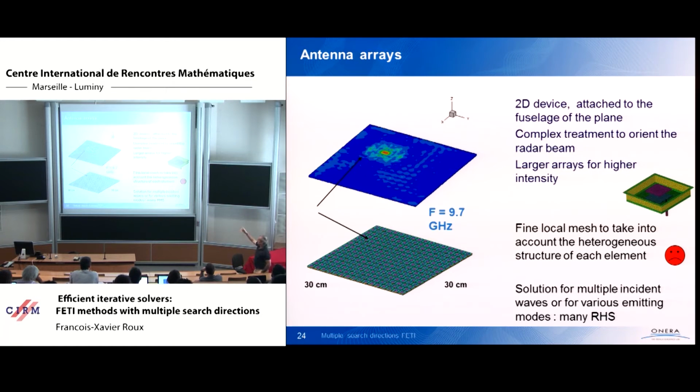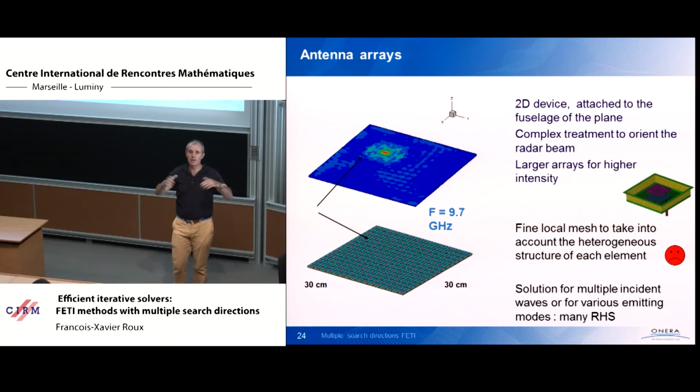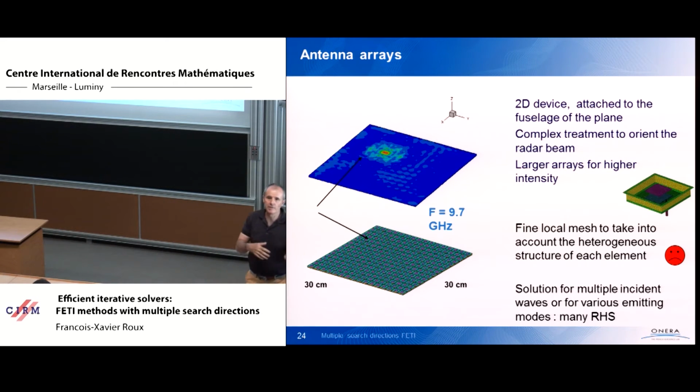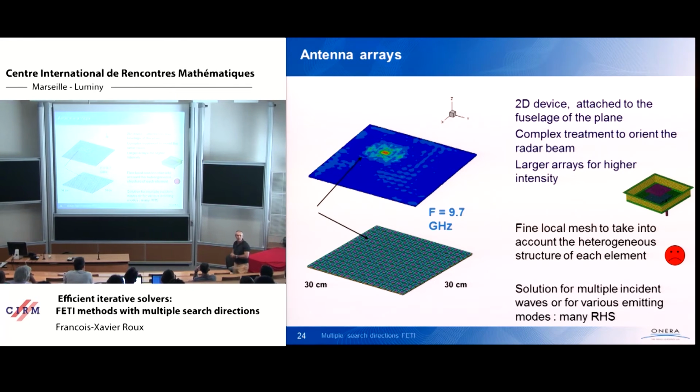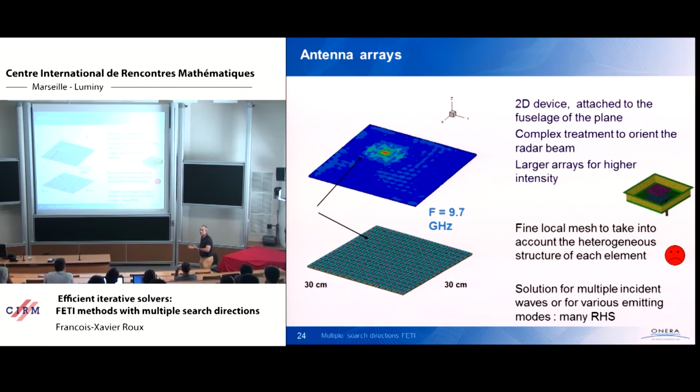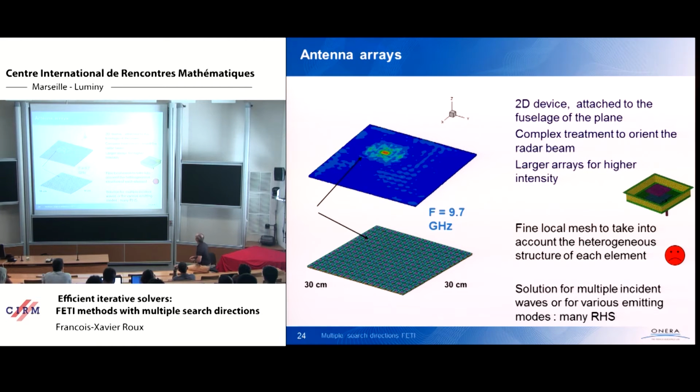And depending upon the emission made by each cell of the antenna, you can build a radar beam with different properties in terms of orientation, in terms of power, and so on. And it doesn't take too much room in the plane. Of course, in an Airbus 380, it's not necessarily a big problem. On a warplane, it is already seriously packed, so avoiding a three-dimensional antenna is quite interesting.